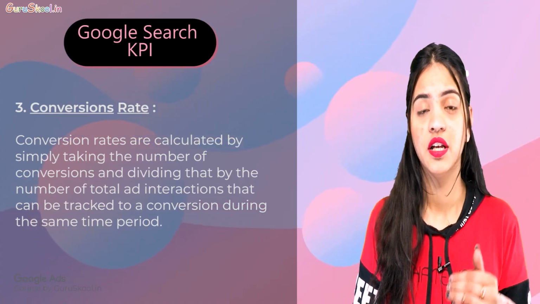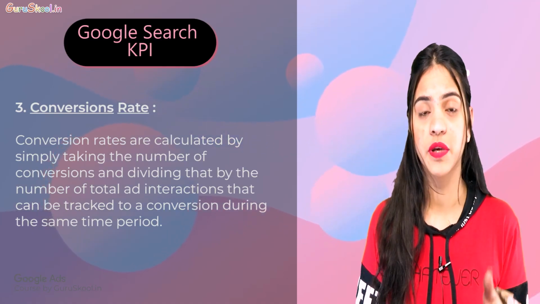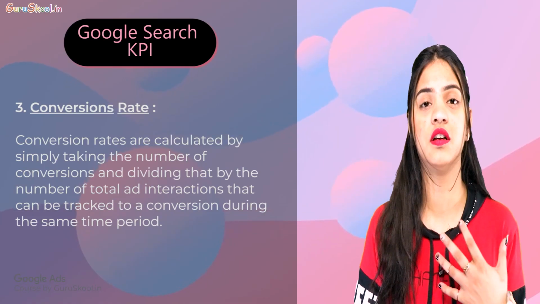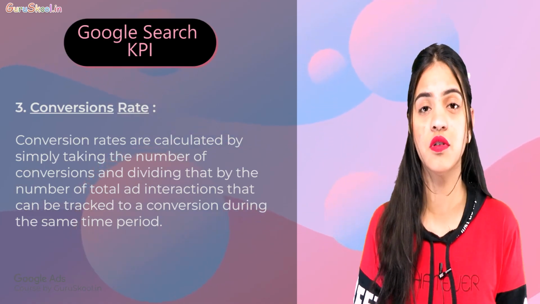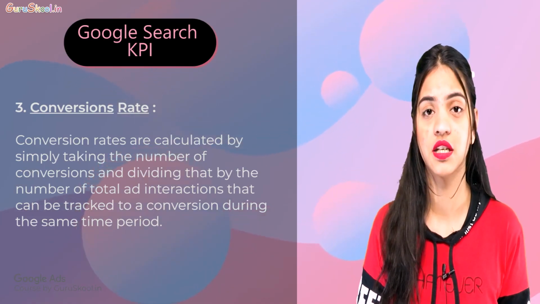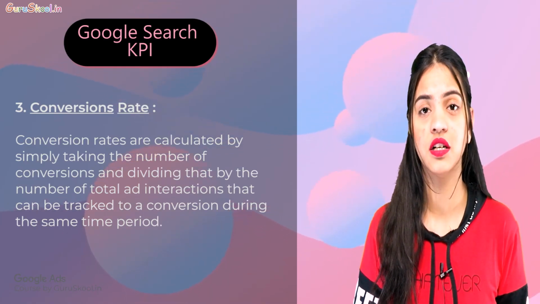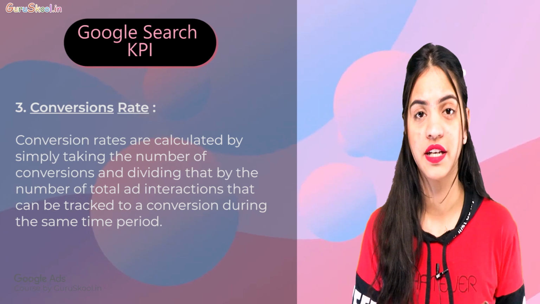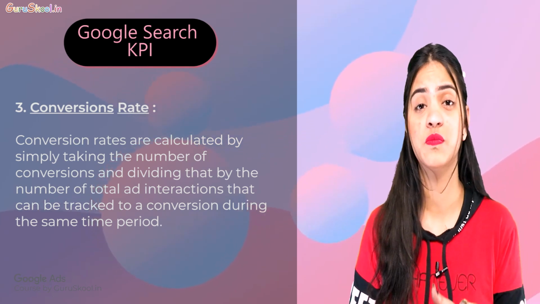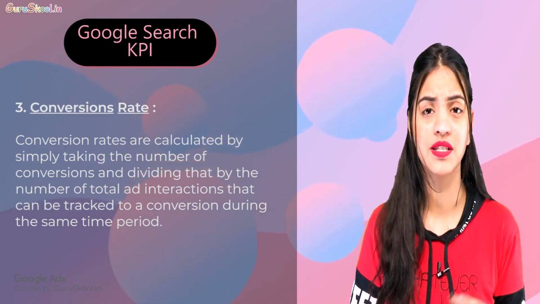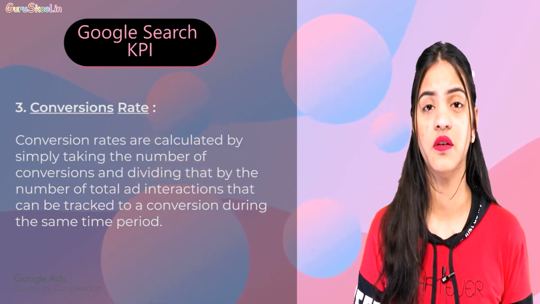At the same moment, on the spending of 2000 rupees, suppose 100 people are visiting, but now your conversion rate is 15%. From 10% to 15%, which means 15 people are converting on your website. And now what is the cost per conversion? That's approximately 133 rupees, right?